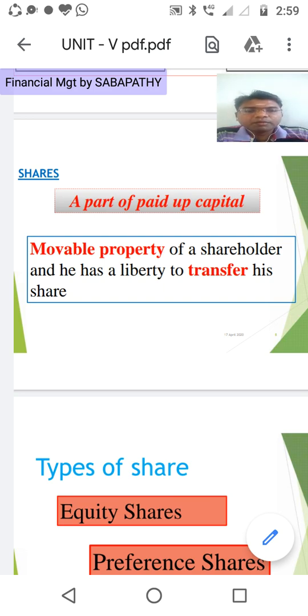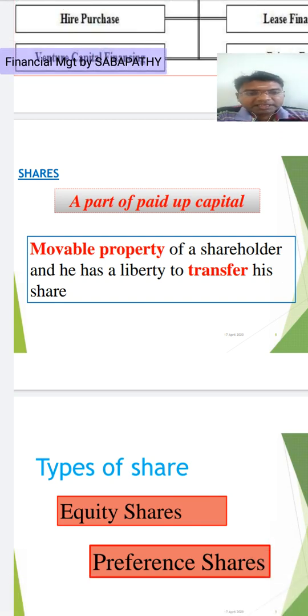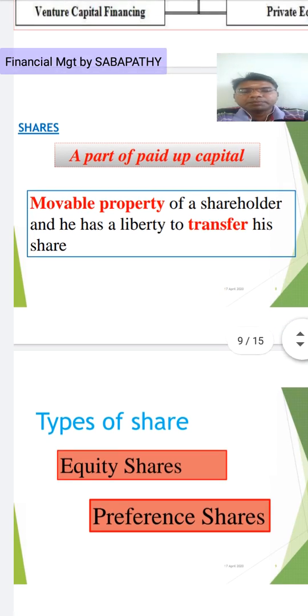This share is a movable property. Movable property means I can buy shares from the company through the primary market, and I can sell this share to another person. So it is a movable property, and the shareholder has all the liberty and rights to transfer his shares to another person.